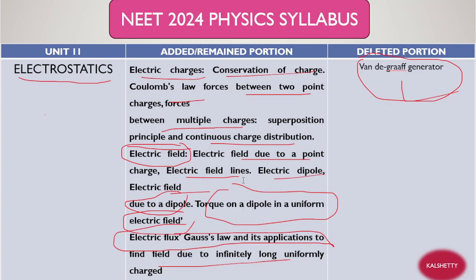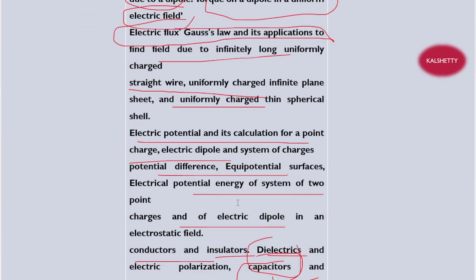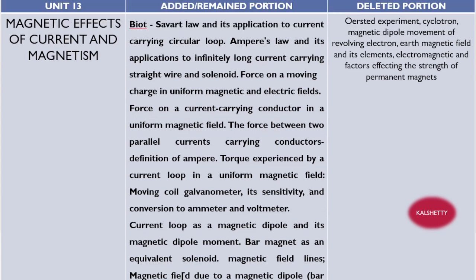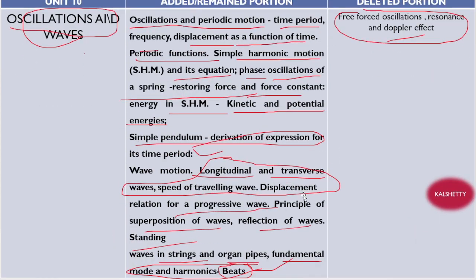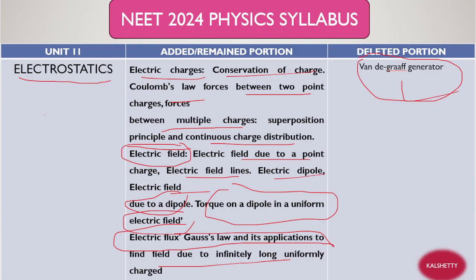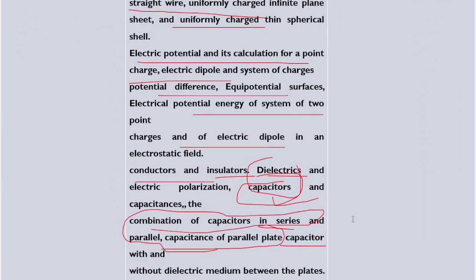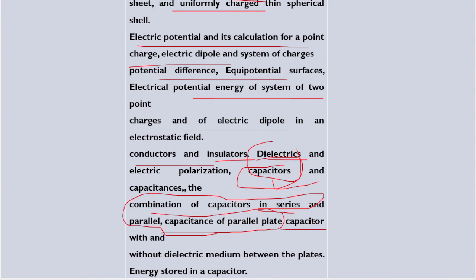Right, the 11th chapter we are discussing now. It is a very lengthy chapter, right? I think all the topics are discussed now. Energy stored in a capacitor will be there here, and I think only a formula will be there. One formula will be there, and related to that a question will arise, right? Okay, I think this video is becoming very lengthy.